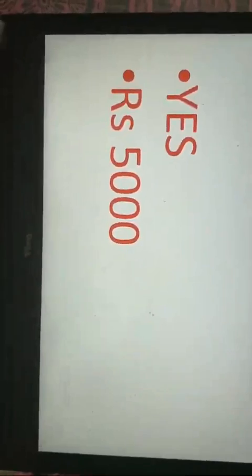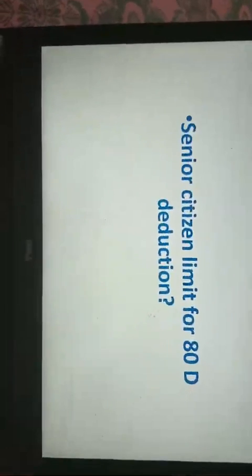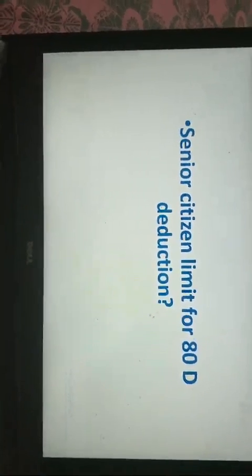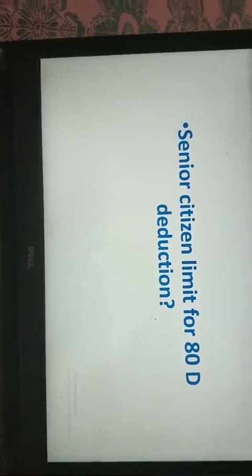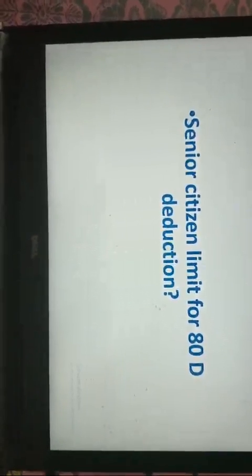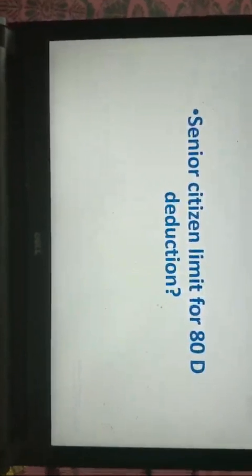Now, moving to my second question. Yes, 5,000 is the right answer. What if one of them is a senior citizen? What is the limit extended up to for 80D deduction? 30,000, yes. Yes, Saima, yes. Madhu, Gunjan, yes.